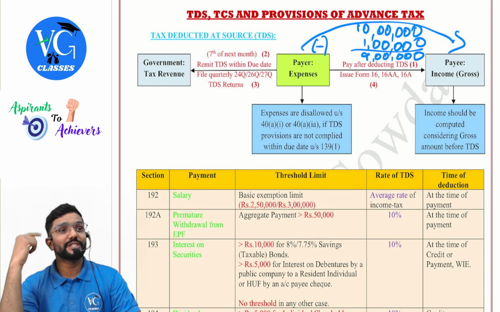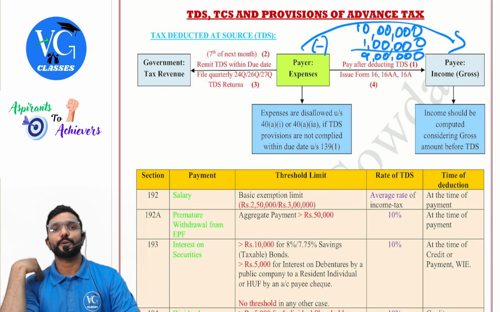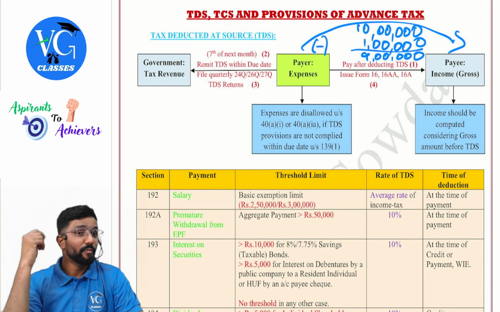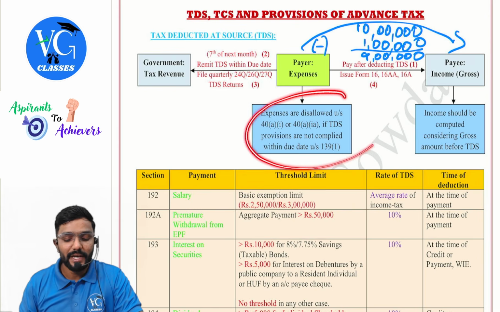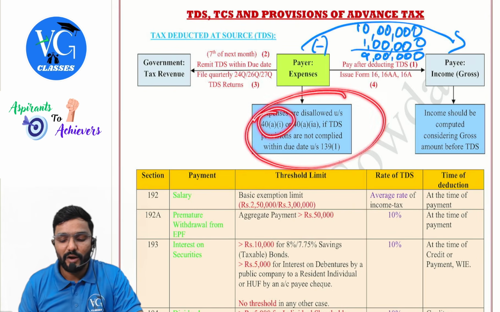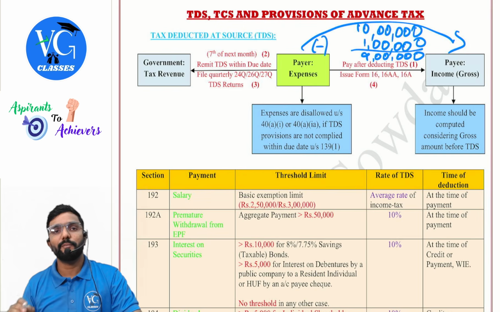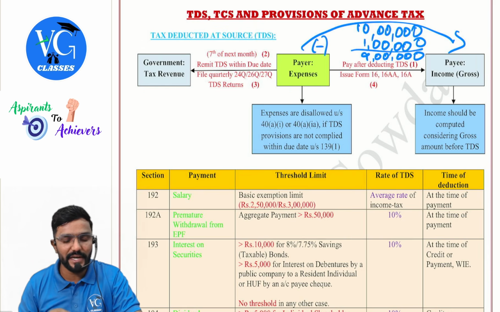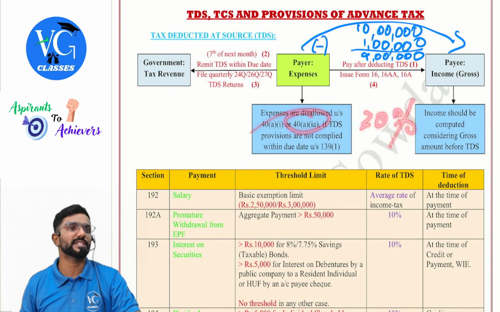Whatever loss of revenue is there to the government due to TDS non-deduction, payer has to make it good along with interest and penalty. Moreover, over and above this, under the head PGBP, we have learned as per section 40A1 or 40A1A, expenditure is disallowed. If the payment is made to a resident payee, if you guys are residents, then 40A1A will tell 30% of the expenditure is disallowed.